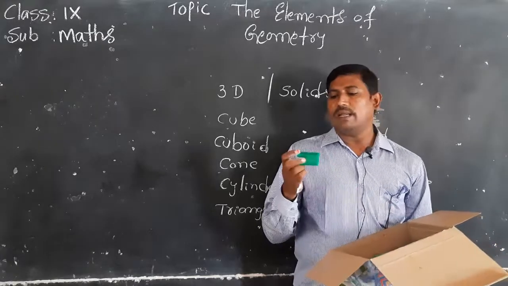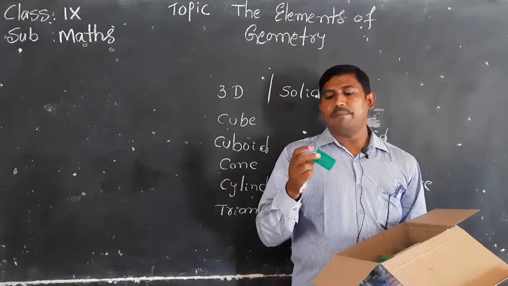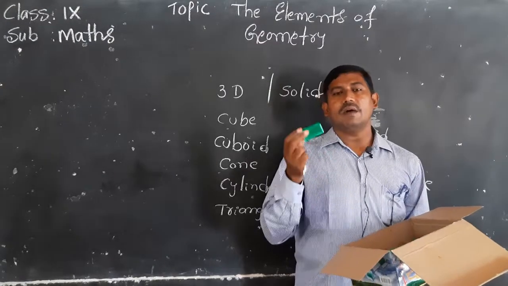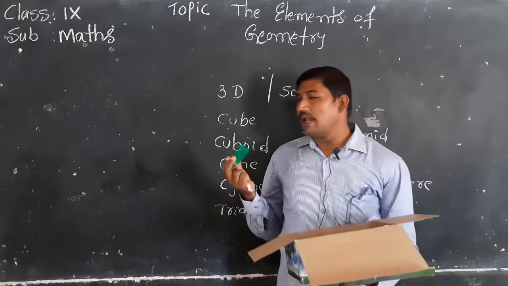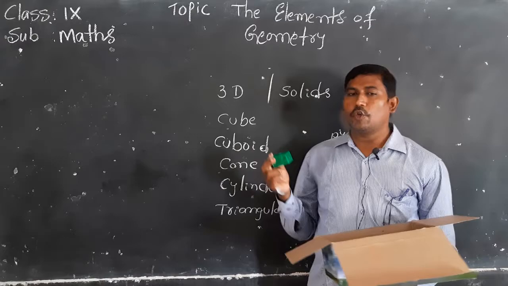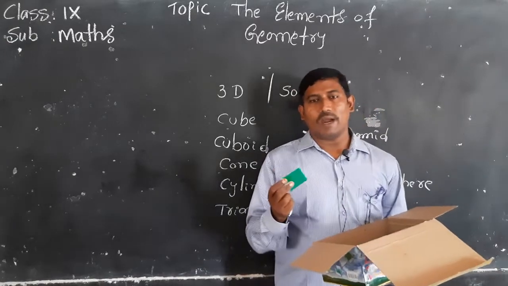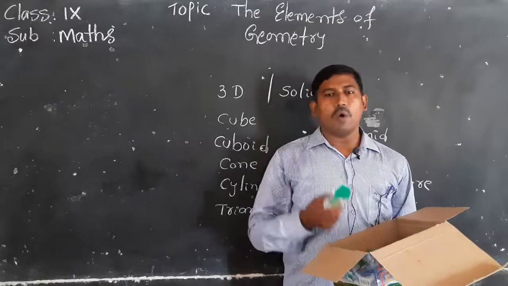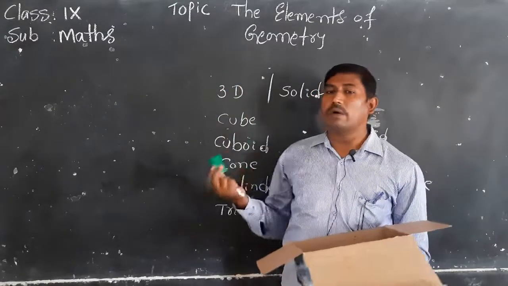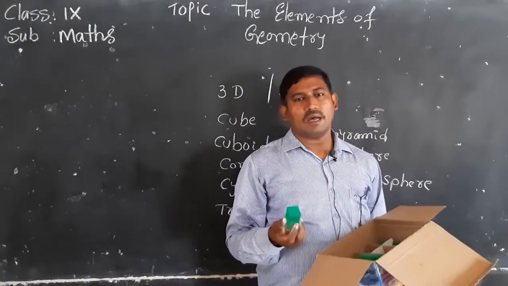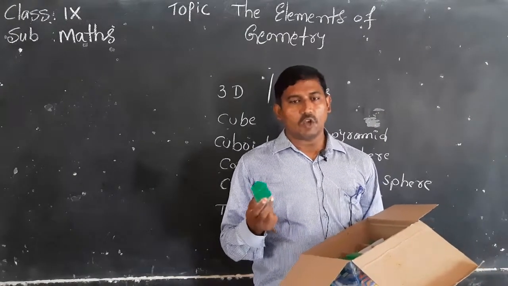In this cuboid, the length, breadth, and height are all different. All are not equal. This is called a cuboid. Things like a notebook, your board, a door, and a textbook are all examples of a cuboid.